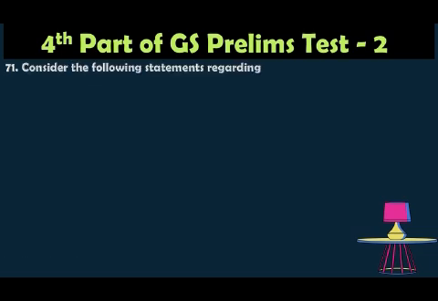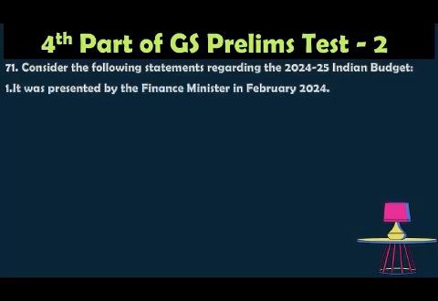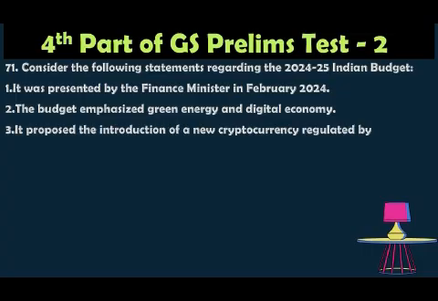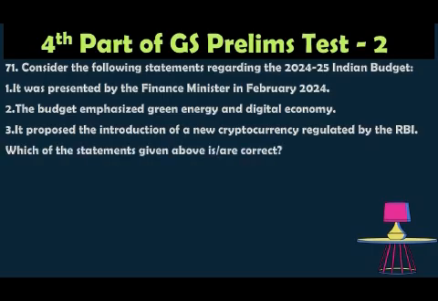Question number 71. Consider the following statements regarding the 2024-25 Indian budget. 1. It was presented by the Finance Minister in February 2024. 2. The budget emphasized green energy and the digital economy. 3. It proposed the introduction of a new cryptocurrency regulated by the RBI. Which of the statements given above is correct?